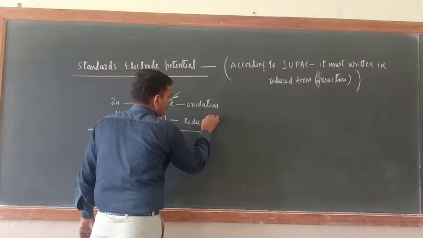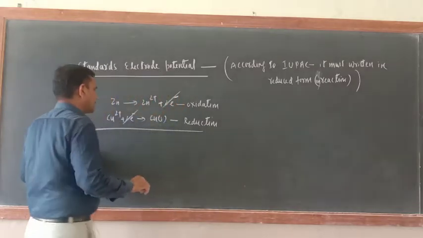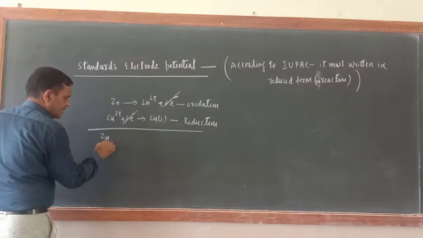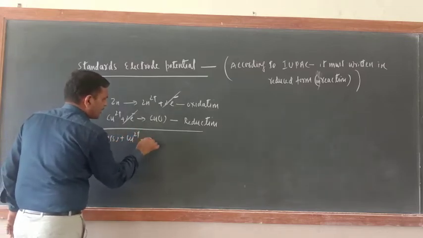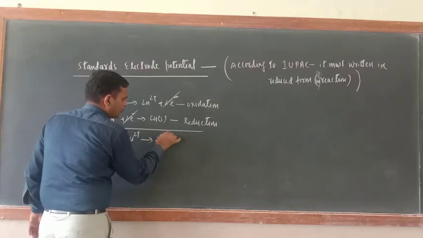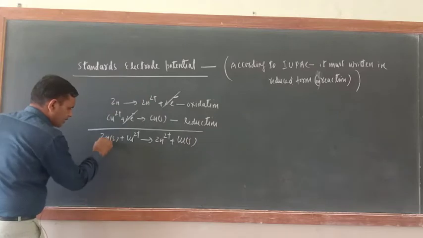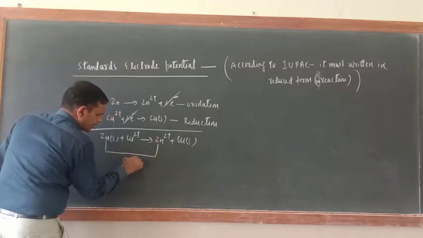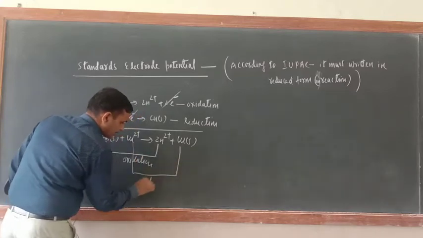So just see, oxidation. Now you add this: Zn solid plus Cu²⁺ equals Zn²⁺ plus Cu solid. So zinc is undergoing oxidation, and copper is undergoing reduction.